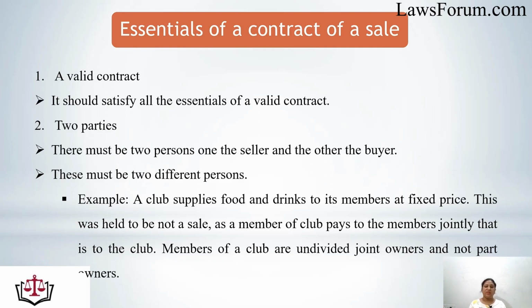Next is two parties. There must be two parties in the contract of sale. One must be the seller, another is the buyer. See the example. A club supplies food and drinks to its members at a fixed price. This was held to be not a sale, as a member of the club pays to the members jointly, that is, to the club. The members of the club are undivided joint owners and not part owners. That means for a valid sale there must be at least two parties in a contract.